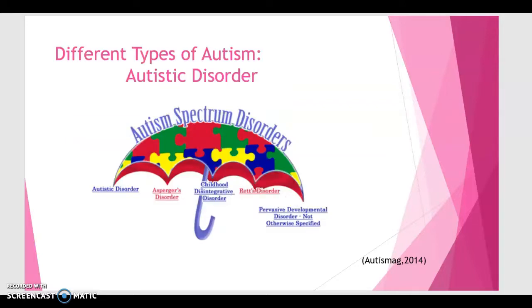ASD has 5 types that they basically have spread it across. They used to put it as the spectrum of just autism, and they're all ranged in theirs. Now it's a spectrum disorder, which is a big continuum that has these 5 branches. The first one is your autistic disorder or your classic autism.